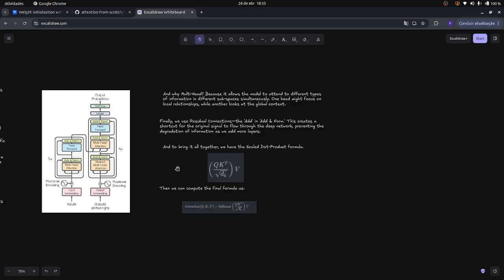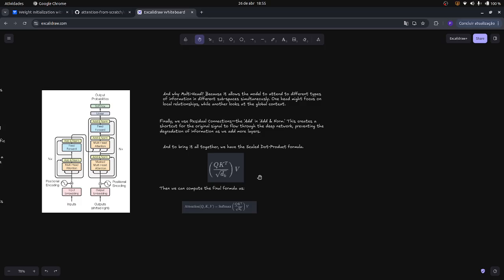And to bring it all together, we have the scaled dot product formula, as you can see: query dot key transposed divided by the square root of d sub k, dot value. So, as you can see, we have a division by the square root of d sub k.